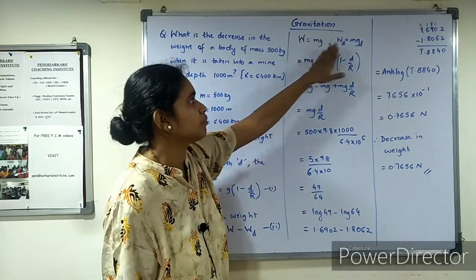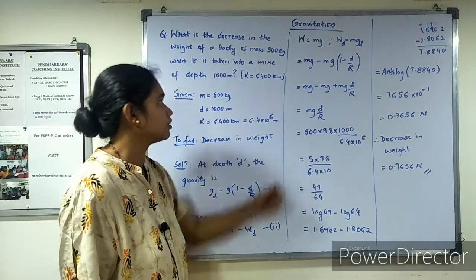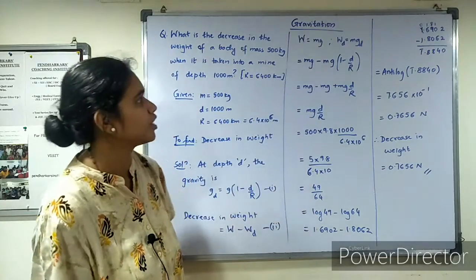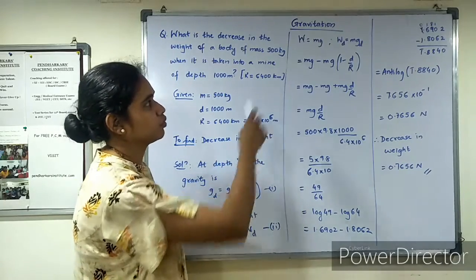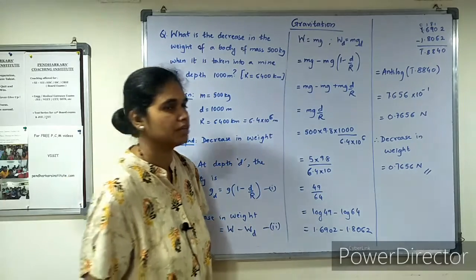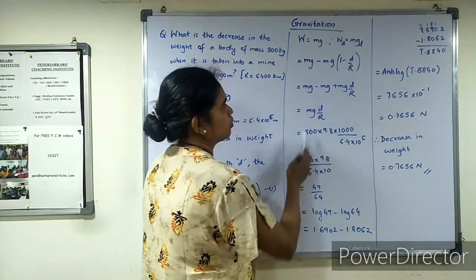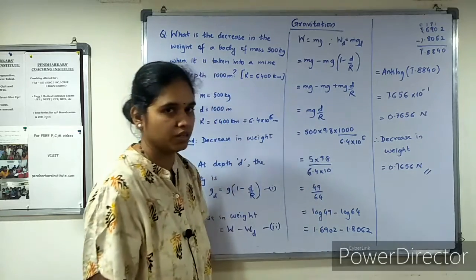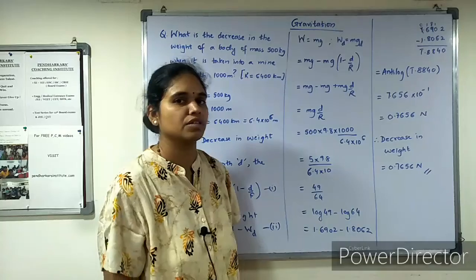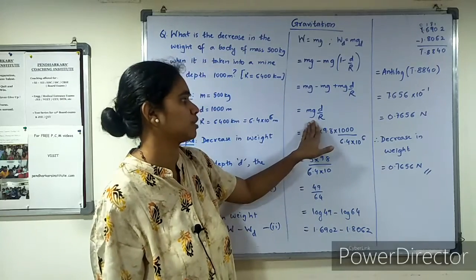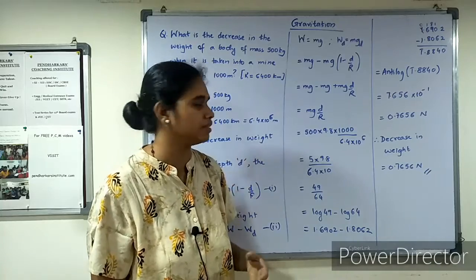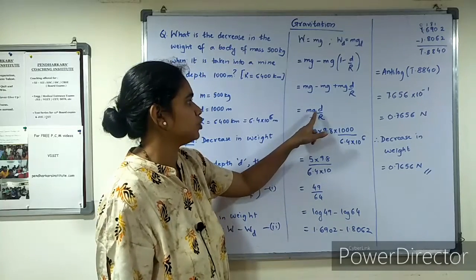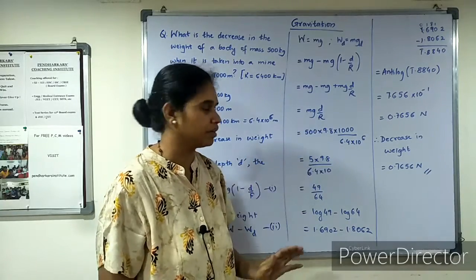So in place of w and w_d, we'll introduce the corresponding terms. We get mg minus mg into the bracket 1 minus d by r. When we open the bracket, mg gets cancelled, and what we are left with is mg into d by r. So we substitute the values, do the calculation, and we'll directly get the decrease in weight. In place of m, g, d and r, we introduce the corresponding terms.